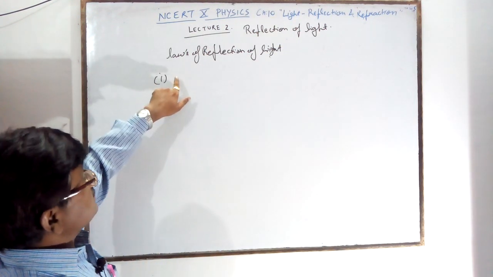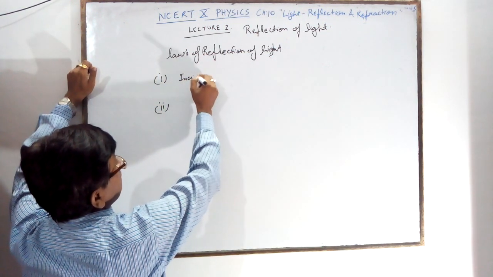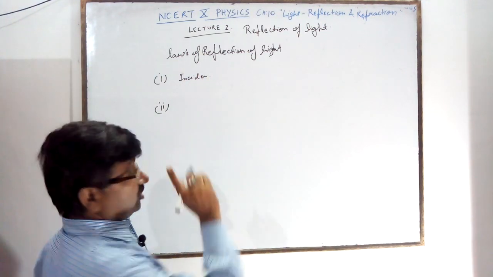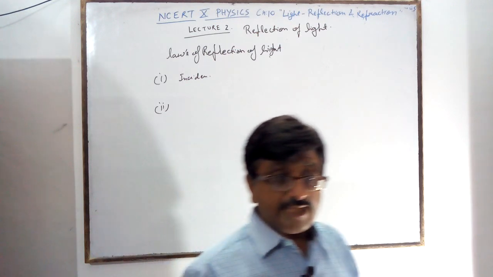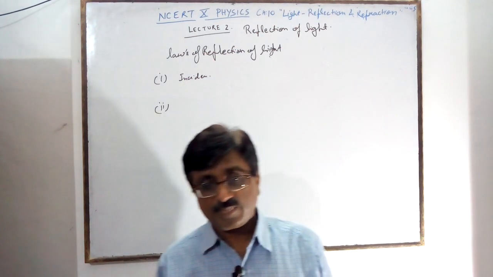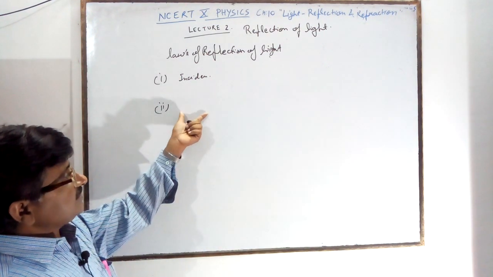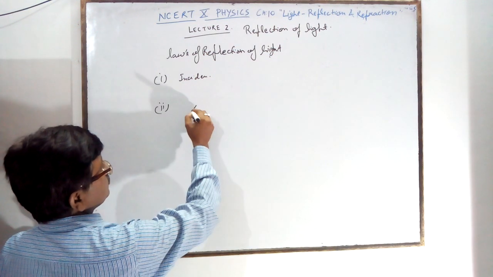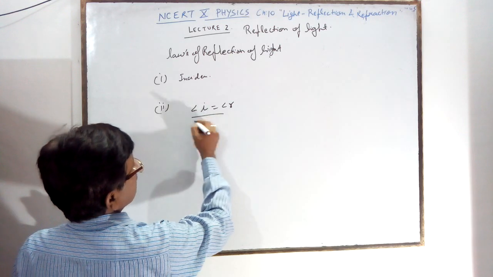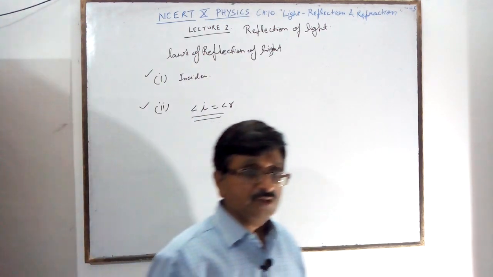Incident ray, reflected ray, normal ray and point of incidence all lie in the same plane. That is the first law. Second law: angle of incidence is always equal to angle of reflection. These two laws are very important.